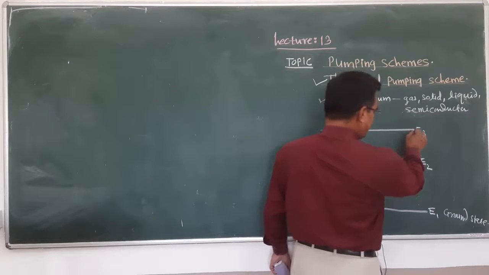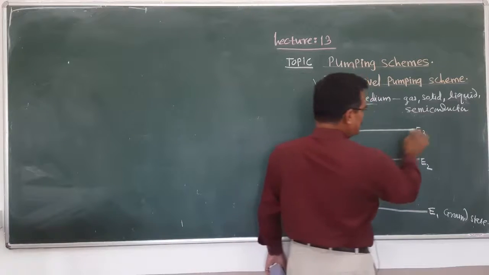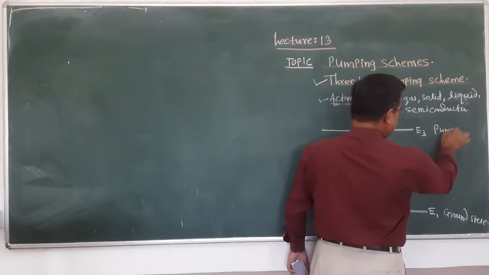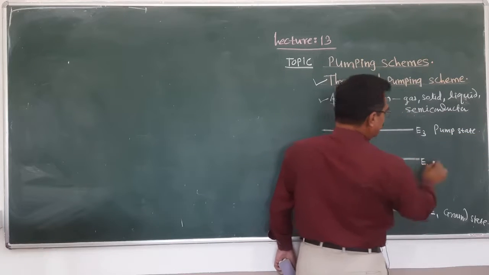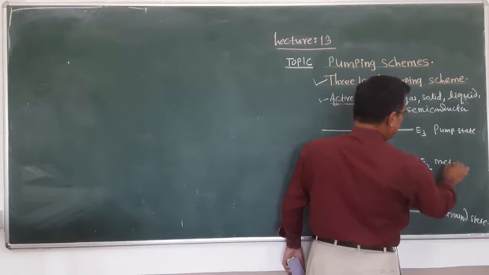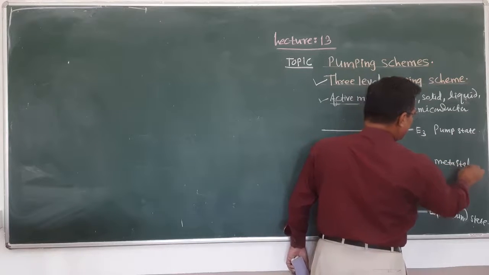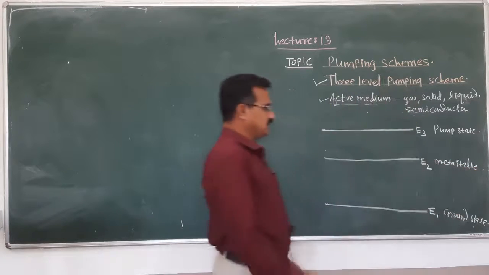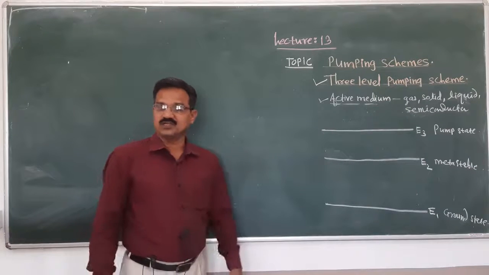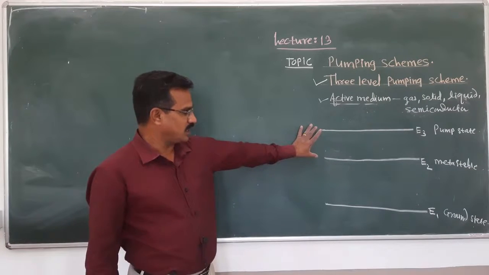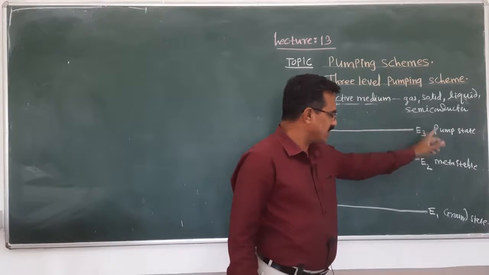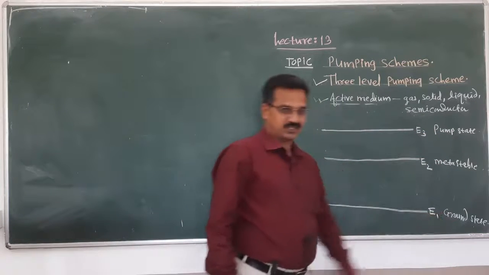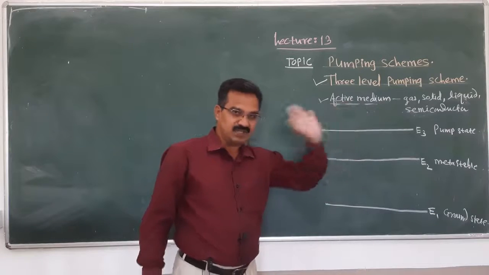Or, another name from the pumping scheme point of view, this we may call the pump state, and this we call the metastable state. These are actually the three states, E1, E2, E3. These two are excited states, particularly called the pump state and the metastable state, and then the ground state. We are familiar with what is meant by the metastable state.